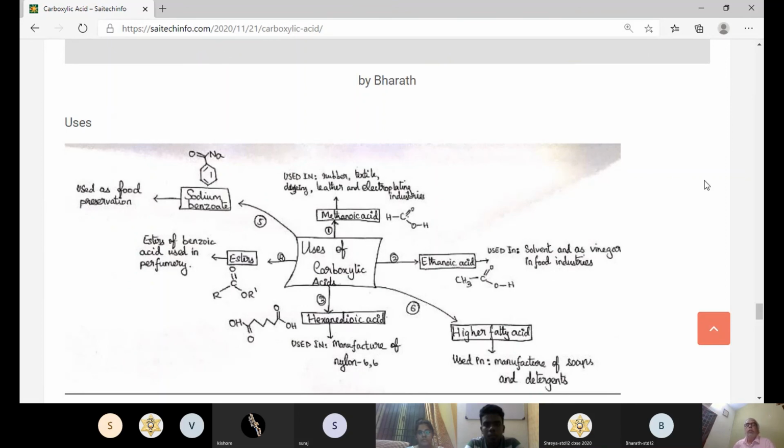Hexanedioic acid is used in the manufacture of nylon 6,6. Esters and benzoic acid are used as perfumes. Sodium benzoate is used as a food preservative. Higher fatty acids are used in the manufacture of soaps and detergents. So we have got fantastic uses of carboxylic acid.